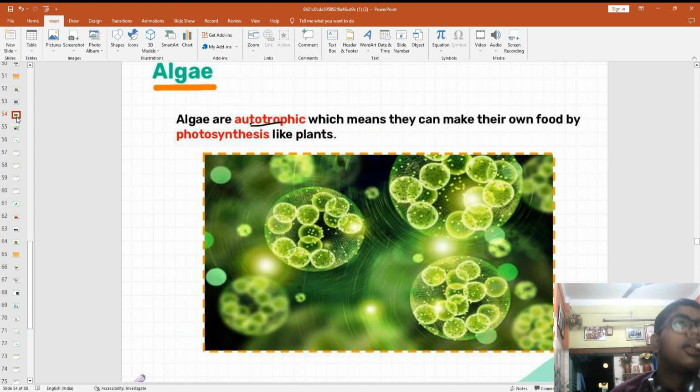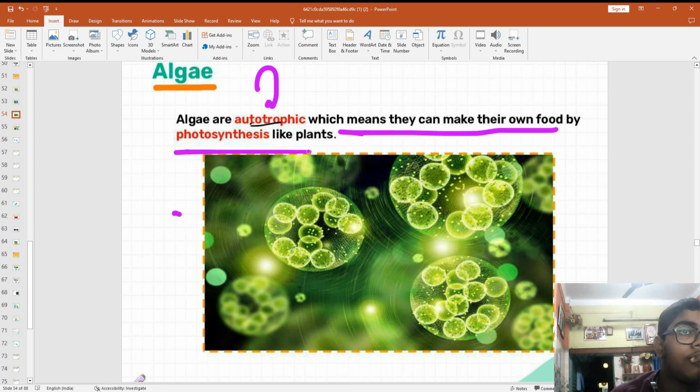We know all microorganisms are microscopic, but most of them. Algae are autotrophic, मतलब अपना food अपना बना सकते हैं. All algae can make their own food by photosynthesis like plants.